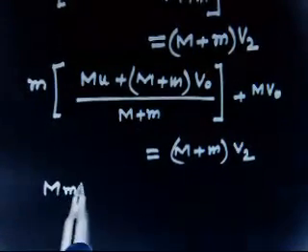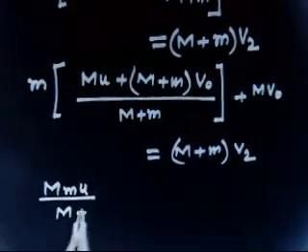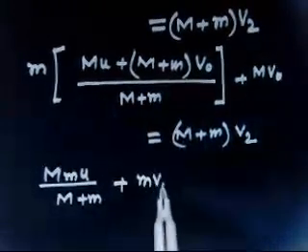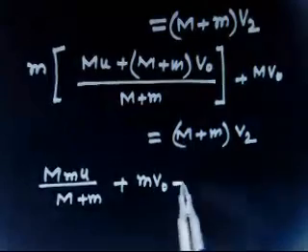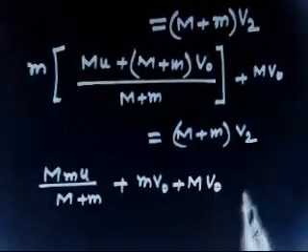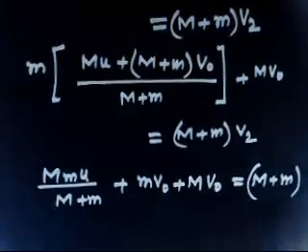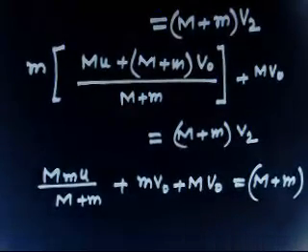So we will have m into u divided by m plus M, plus a small m v naught plus M v naught, equals (m plus M) v2. Are you getting?